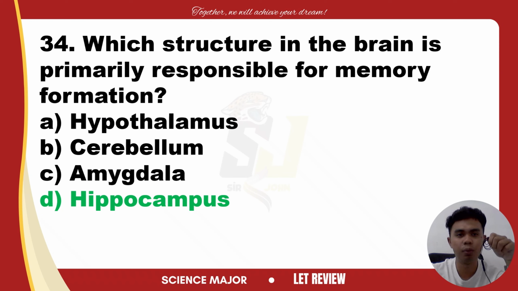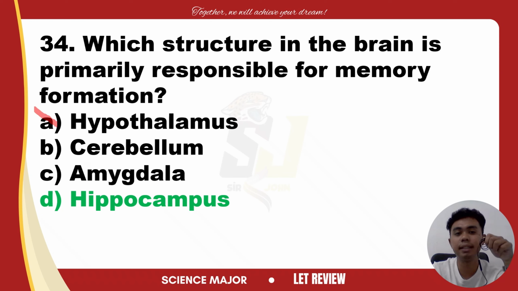Why are the other options incorrect? For letter A, hypothalamus, this is involved in regulating vital functions like temperature, hunger, thirst, or emotion, but it is not directly responsible for memory formation. The hypothalamus is not connected with memory formation. It plays a role in the body's overall homeostasis, not memory storage. So this is wrong.